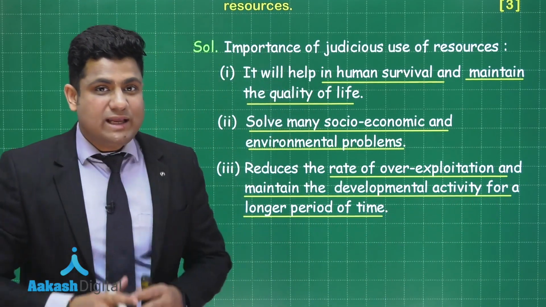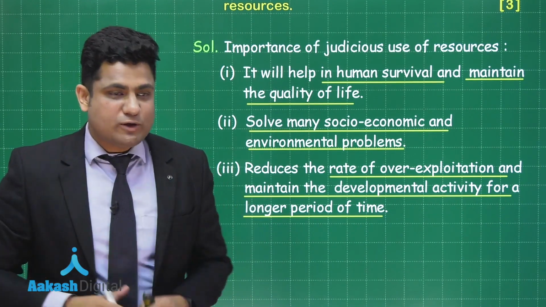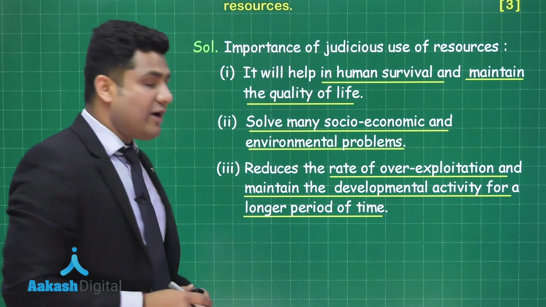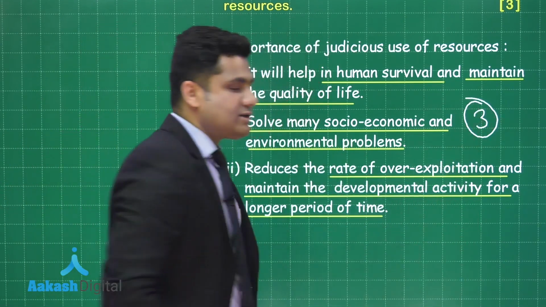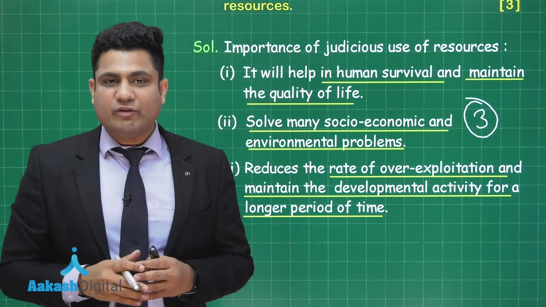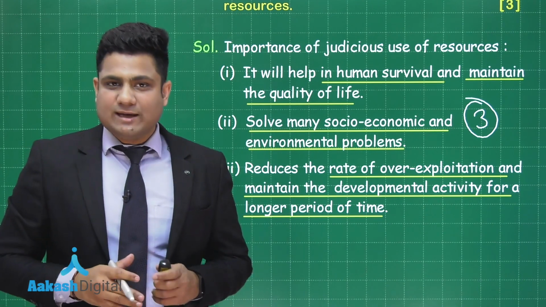So that was the importance of judicious use of resources, and this question was for 3 marks, and if you have written in such a manner, then surely you are going to get 3 marks for this question. So I hope that you have understood this question really well. Let's move to the or part of the same question.